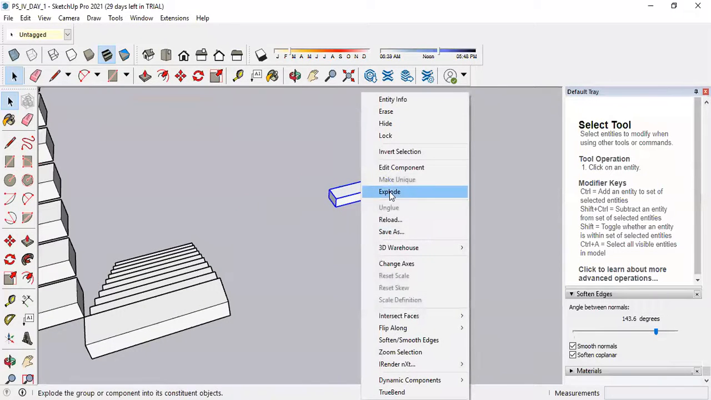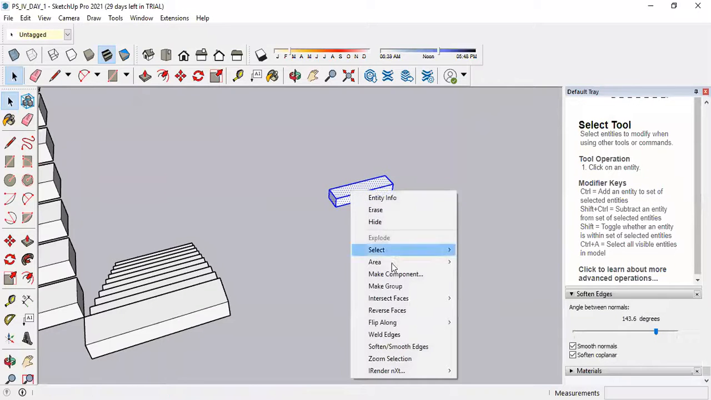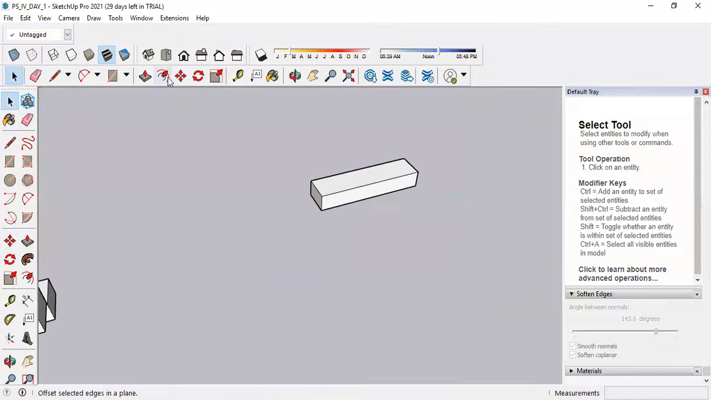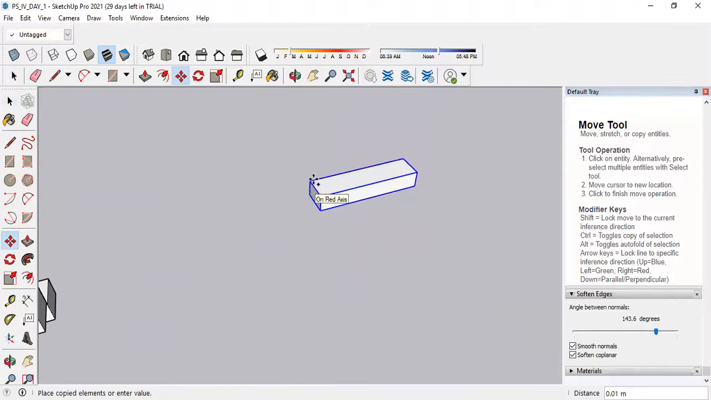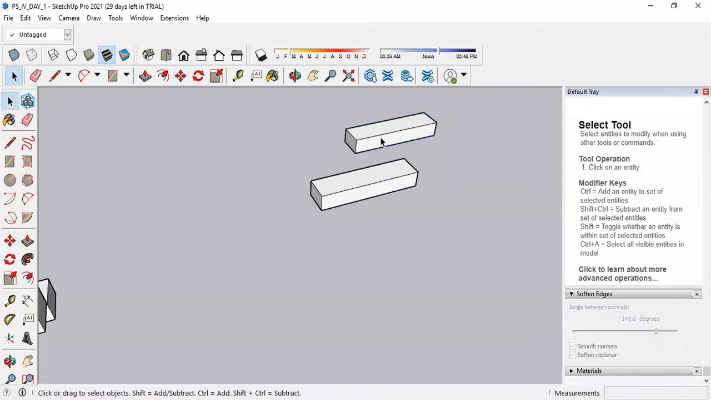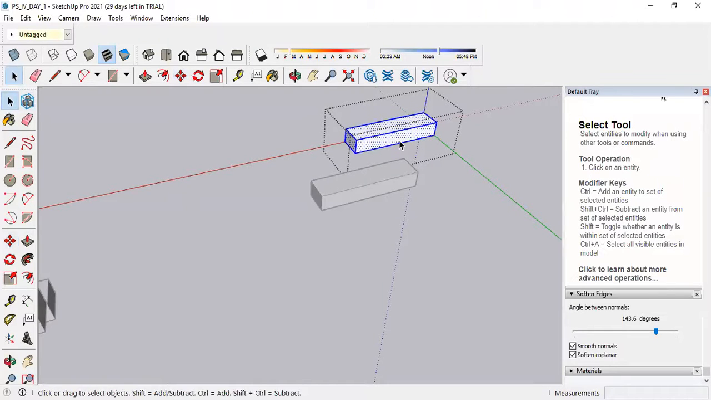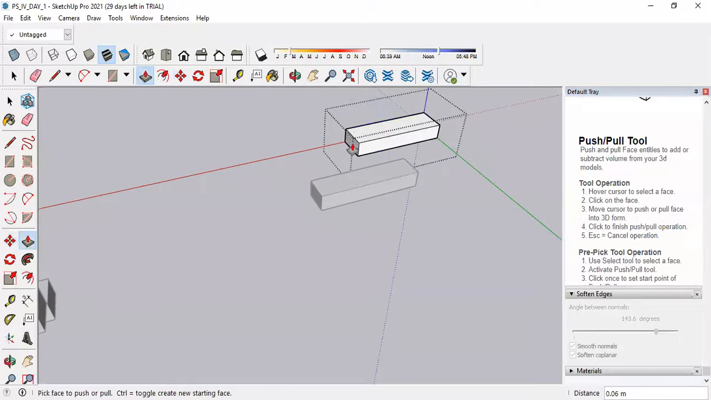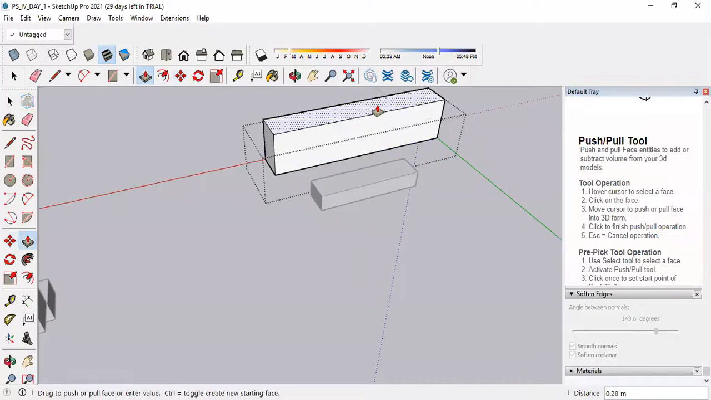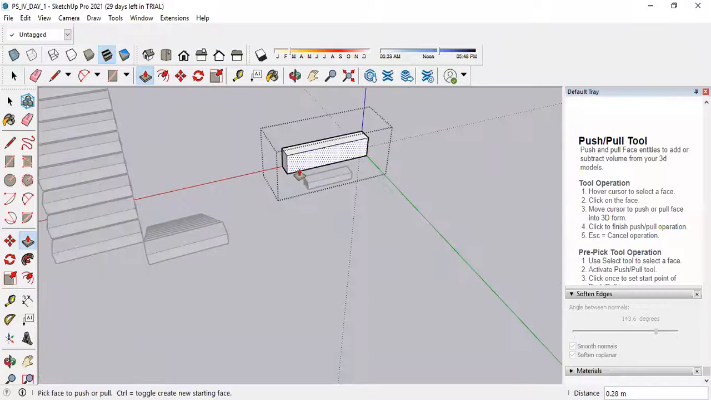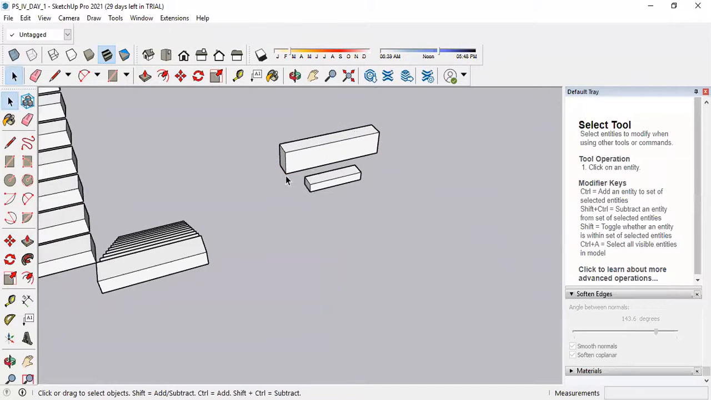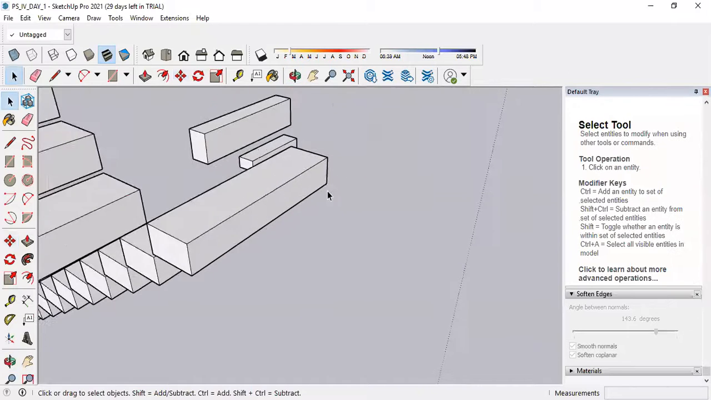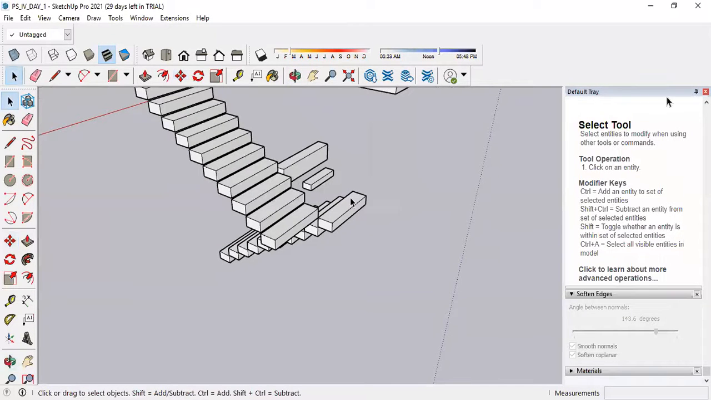I will explode this, triple click on it and make a group. Suppose I make a copy of it, another copy of it, like this. If I edit this group now, if I increase or decrease anything, it will allow me to change the dimensions for that particular portion only. It will not change the height, width, length of all the components or all the objects.